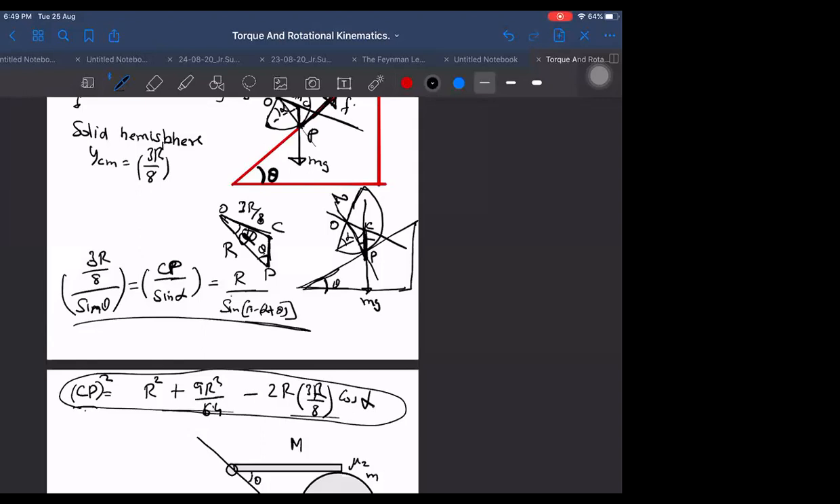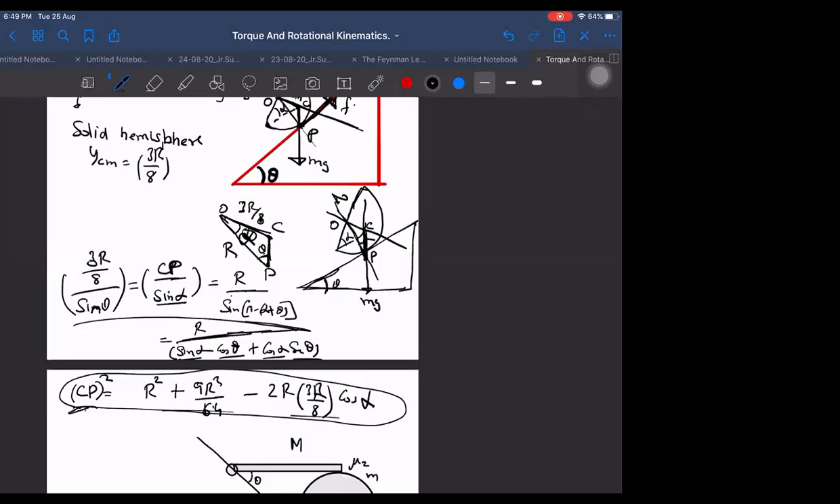Otherwise, you can open this also by the sine rule. This sine rule we are applying. We can do one thing: sin A cos B, sin alpha cos theta plus cos alpha sin theta. Cos theta and sin theta we know. The only thing we don't know is sin alpha and cos alpha. And there is one sin alpha here also, CP by sin alpha. I think by this we can get all of this upper equation also, but otherwise this second equation will be enough.